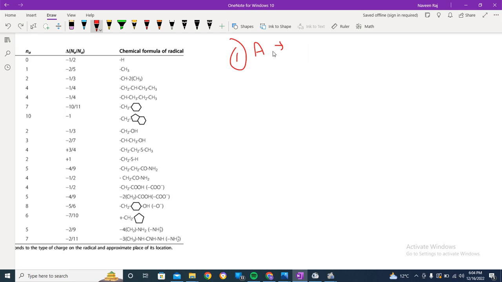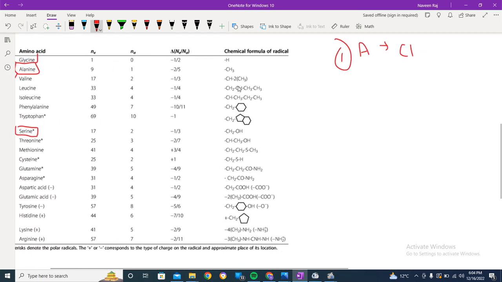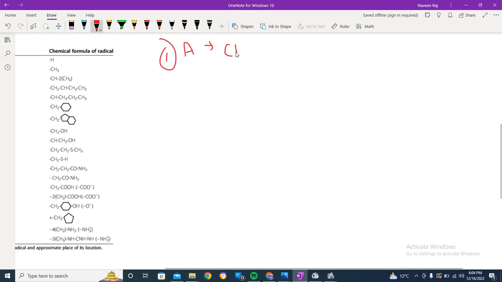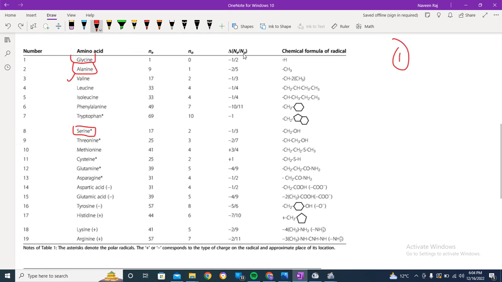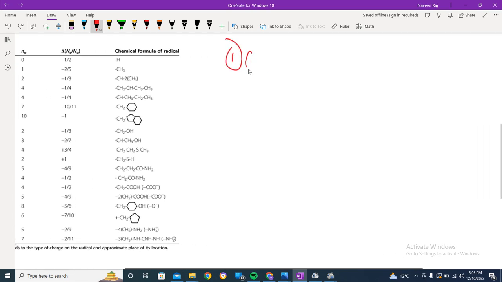Alanine is the one which has the radical CH3. I would just move it up, like first of all we need to start with the hydrogen one to make it more clear. First of all, we have the glycine. Glycine has the radical H, right? We've got H as the radical of the glycine.